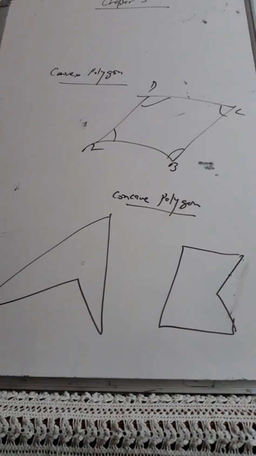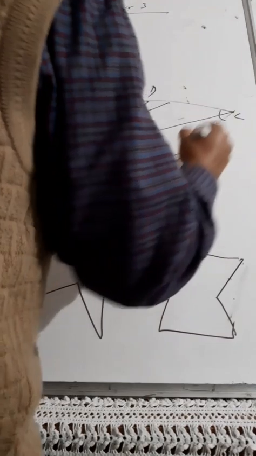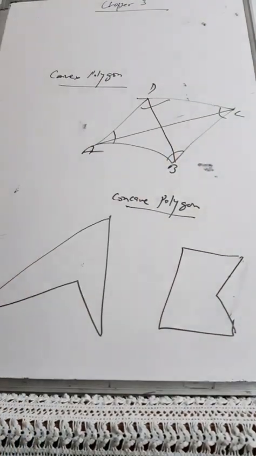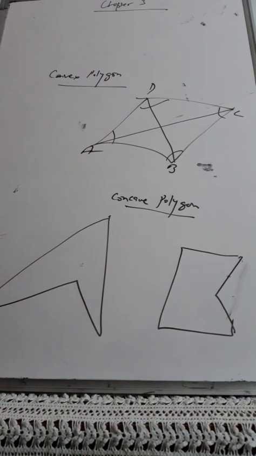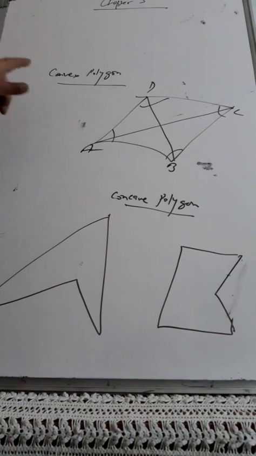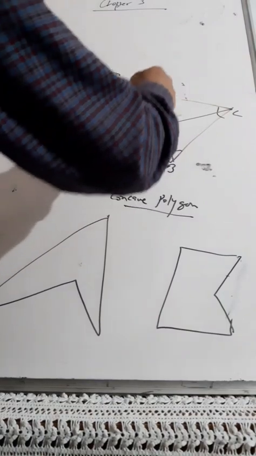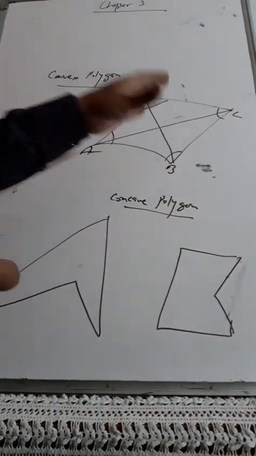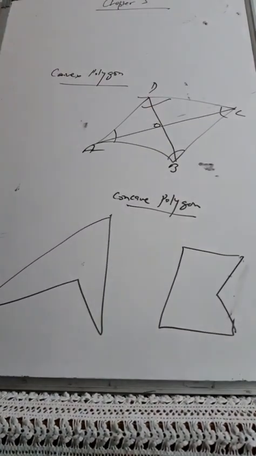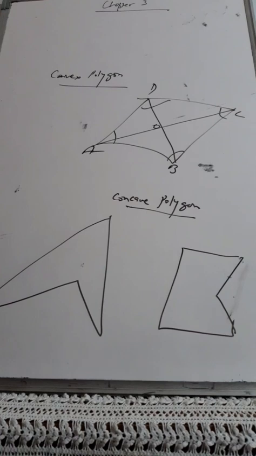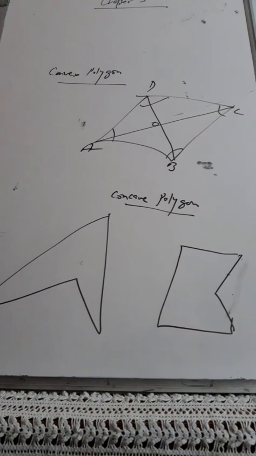Number one. Number second, if you join the opposite points end to end, then these are called the diagonals. Two differences I am sharing with you. Number one is in all the four angles, the measures will always be less than 180 degrees. That is in which polygon? Convex polygon. And the diagonals will always intersect in the interior. If the point of intersection is O, in a convex polygon that point of intersection will always lie in the interior.